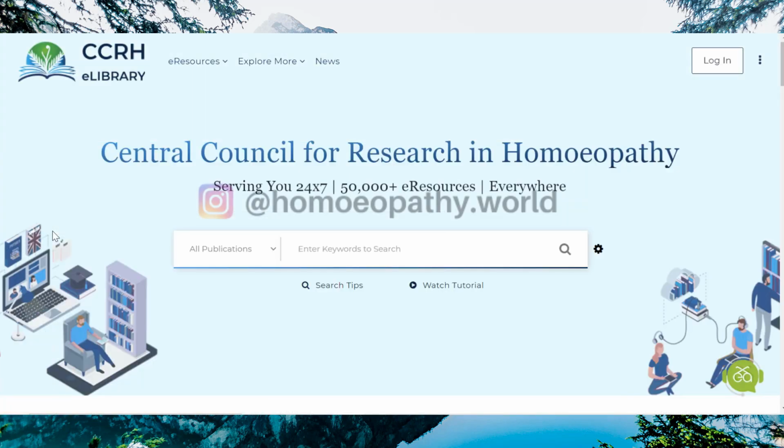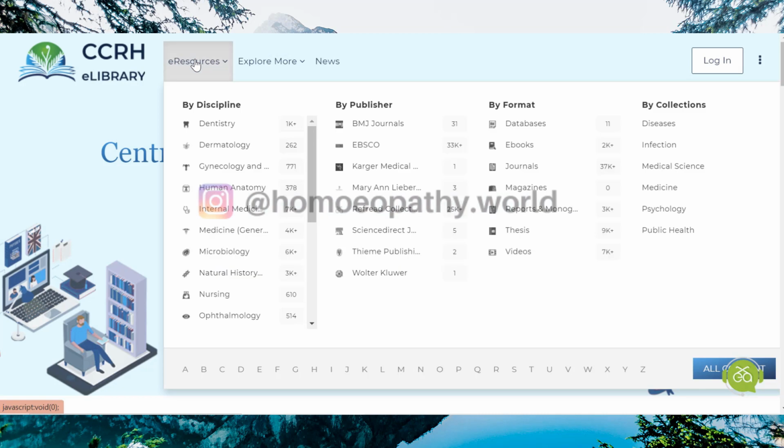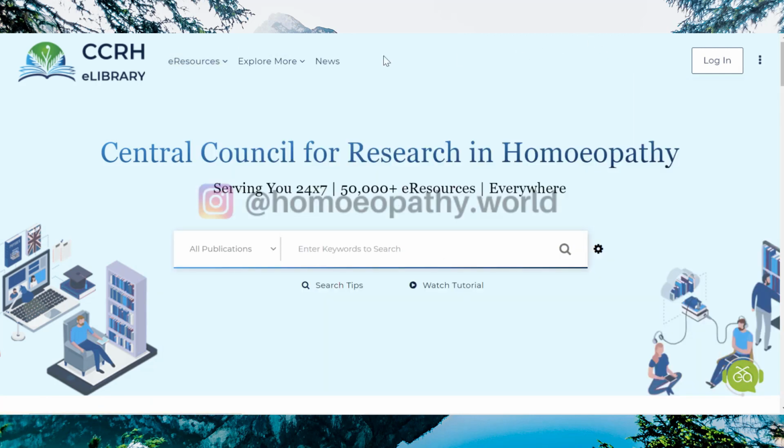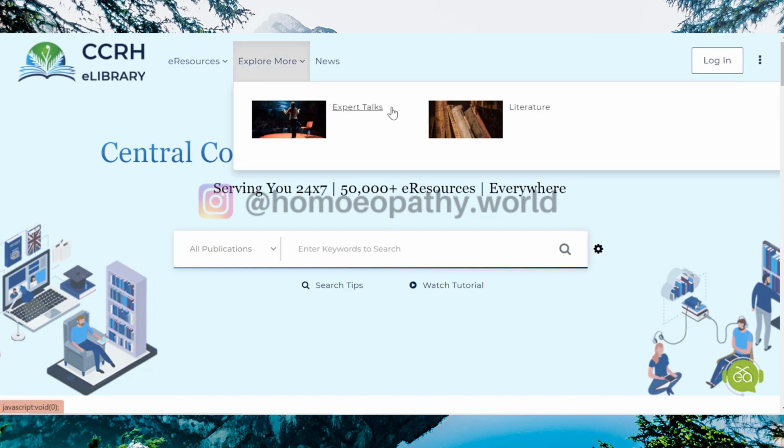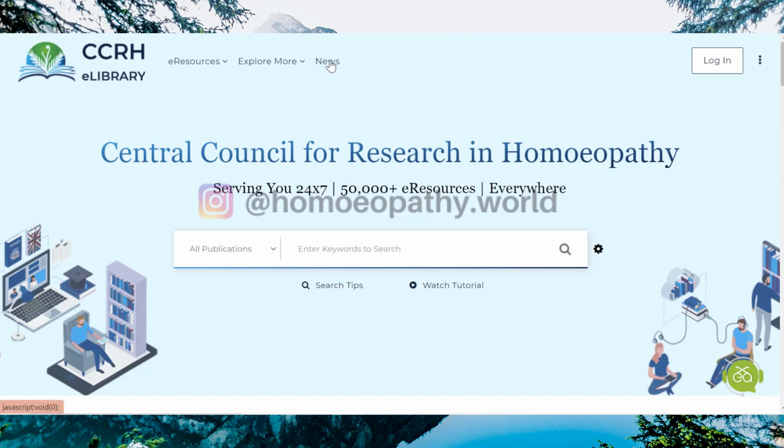Okay, so here you can see the e-resources of different disciplines of different subjects. There are multiple resources. You can also search through the publisher, you can search through the format, and also search by collections. So here by clicking on explore, you can see the expert talks and also the literature. And here you can read any kind of news that you want.